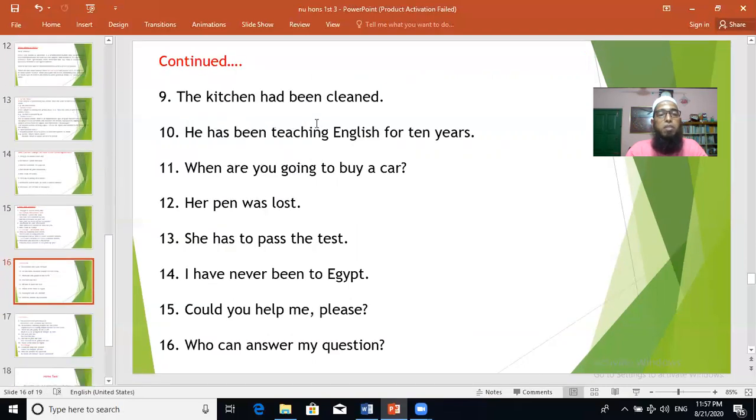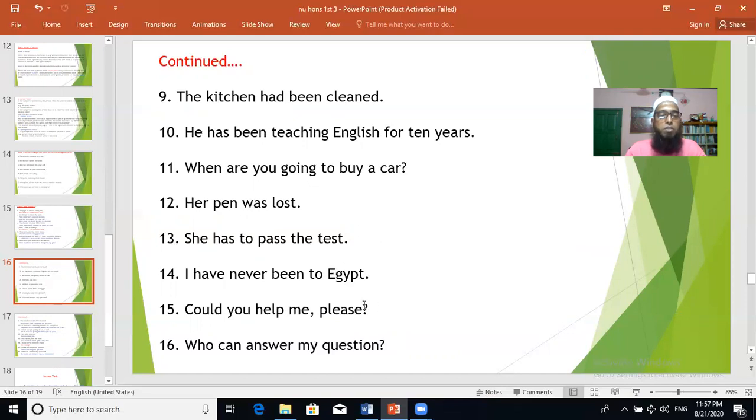More examples are here. Exercise. The kitchen had been cleaned. He has been teaching English for 10 years. When are you going to buy a car? Try to change quickly. Easy sentences. Her pen was lost. She has to pass the test. I have never been to Egypt. Could you help me, please?